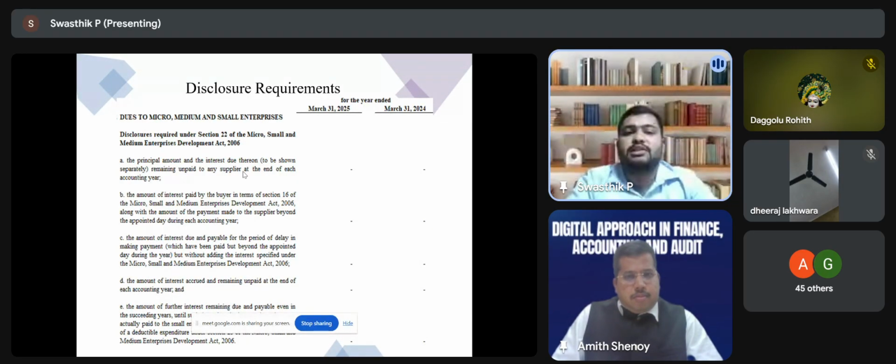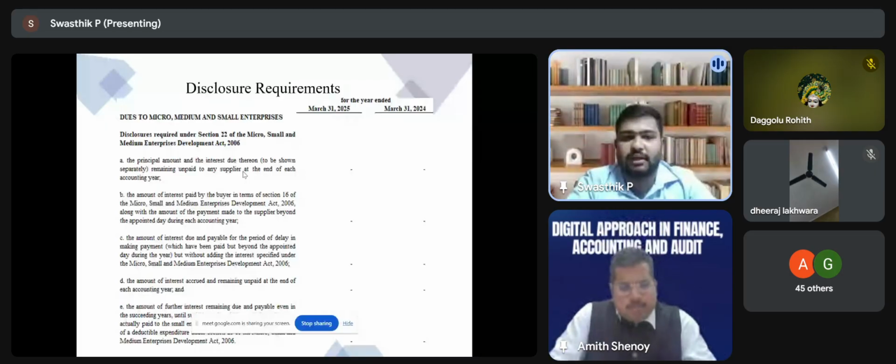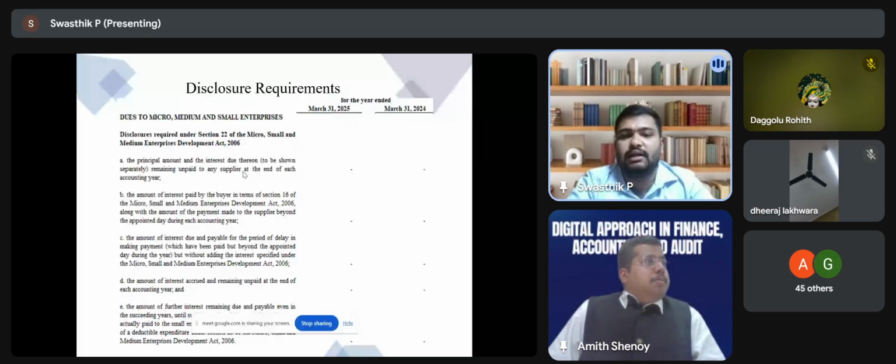We have to update the principal amount and interest due thereon, and the interest paid by the buyer in terms of Section 16, which is the payment made to the supplier beyond the appointed date during each accounting year, and the interest due and payable for the period of delay in making the payment, but without adding any interest specified under MSME. That majorly covers the medium enterprise. All those disclosures are required, and the entire disclosure details will be available in the template.